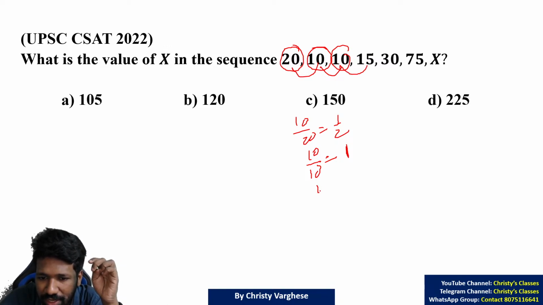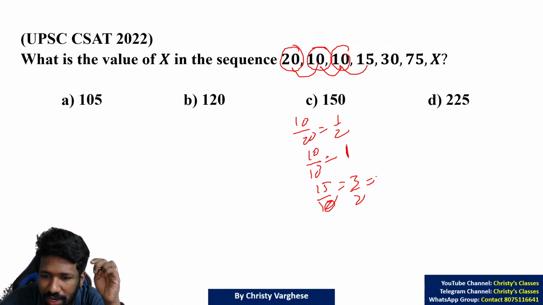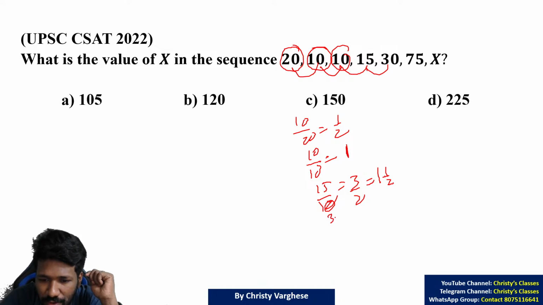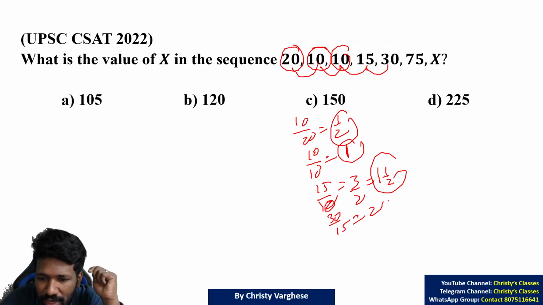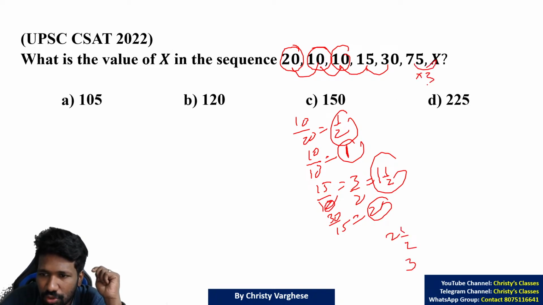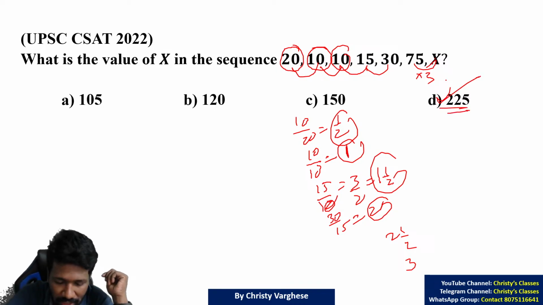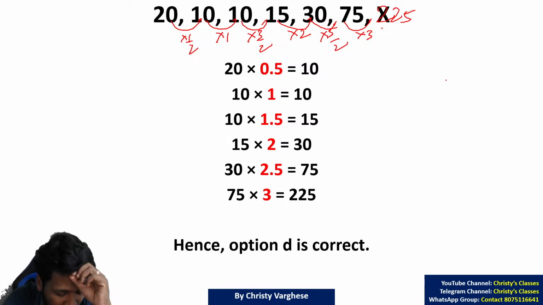Then 15 by 10, when you cancel the common terms, you will get 3 by 2, or 1 and a half. Then 30 by 15, if you divide, you will get 2. Are you understanding? Half, 1, 1 and a half, 2, then 2 and a half, 3. So x by 75 is 3, so 75 into 3 will be the answer, 225. Option D. This was asked in 2022. Is it clear to all of you? Please respond.